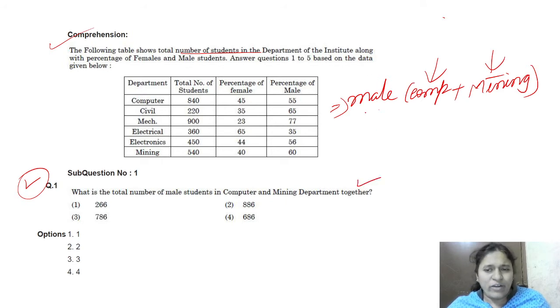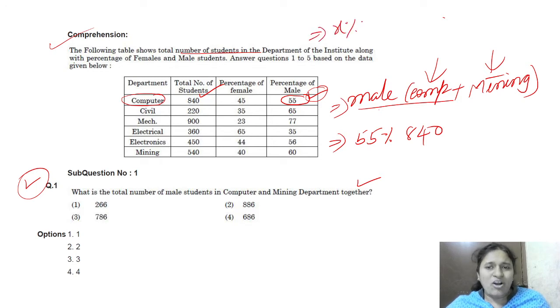First, we will try to find male in computer science. Where is computer science? Here. What is the total number of males? 55. This is not a number, this is 55 percentage of the total, 840. But don't try to follow the traditional method here. That is x percentage of y.